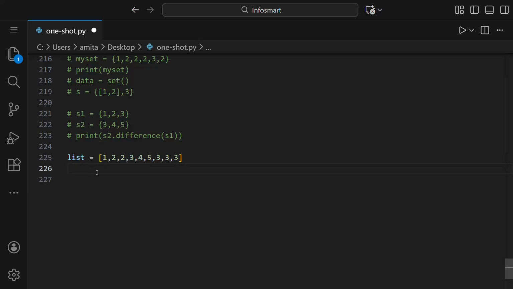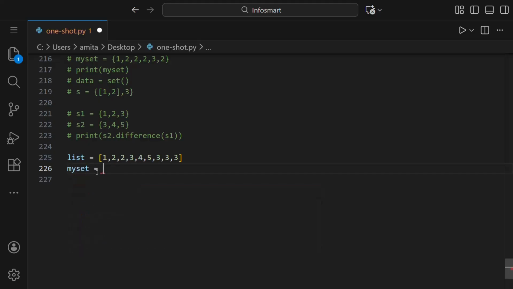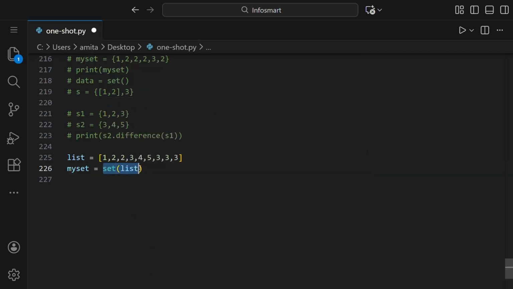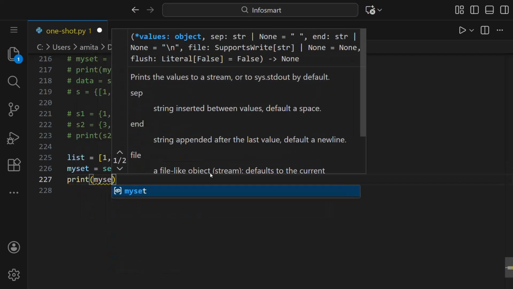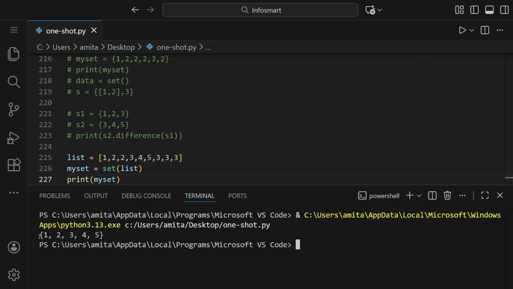Now we have to convert it into a set first. So to convert it into a set, we can make a new set. So my set is equal to set, and in brackets we'll write list. So basically this converts a list into a set. Let us print this set. So you can see we got 1, 2, 3, 4, 5. That is the unique elements.